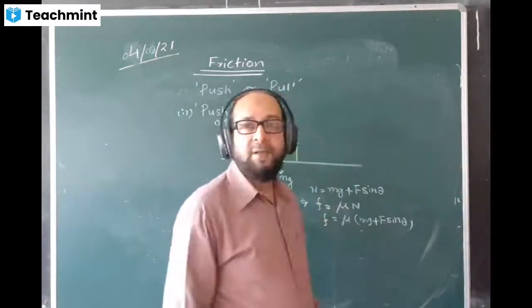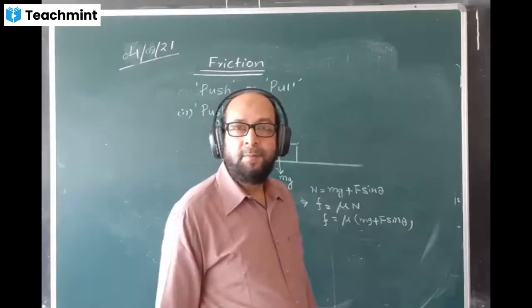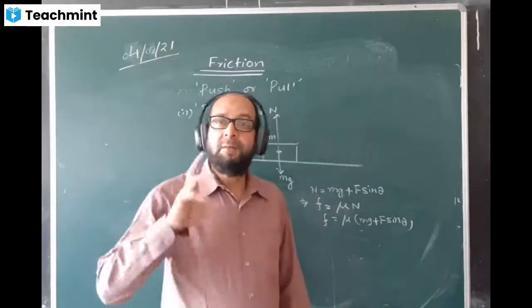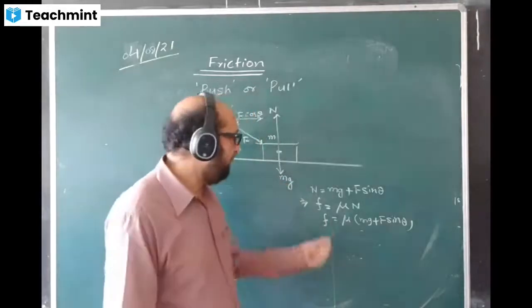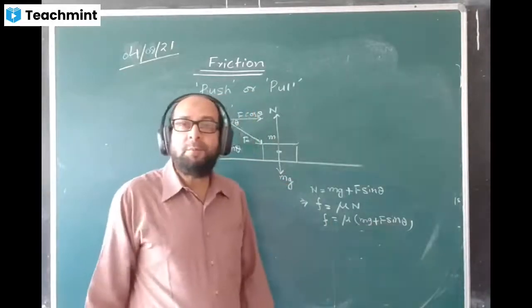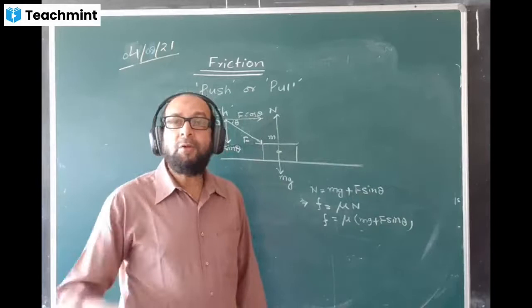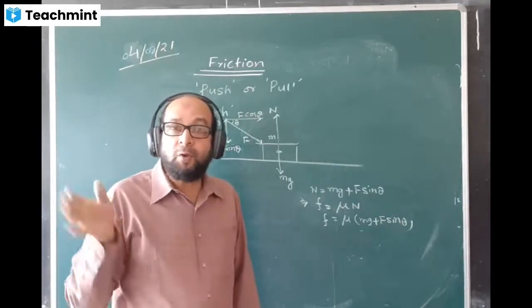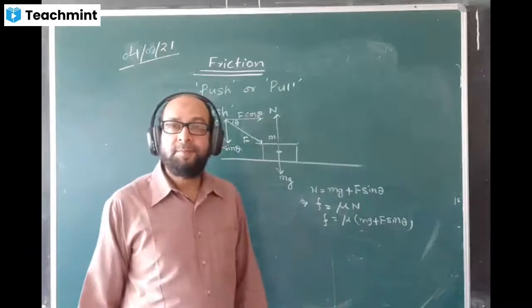And if you push it, the same body will move slower. Because pulling time, the friction becomes less, and pushing time, the friction value becomes more. So on that basis, we say pulling is easier than pushing in order to move a body faster.